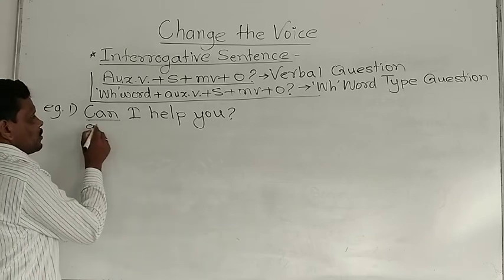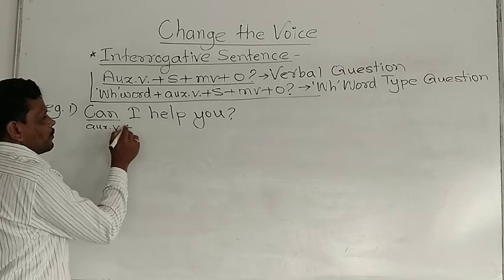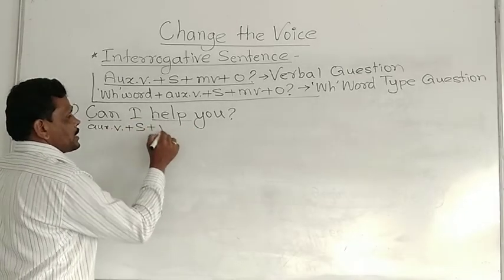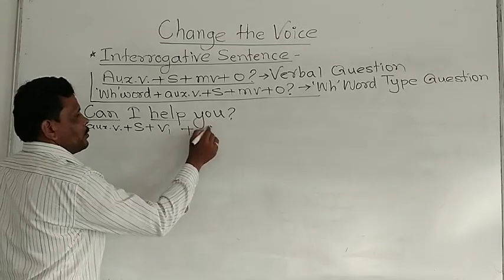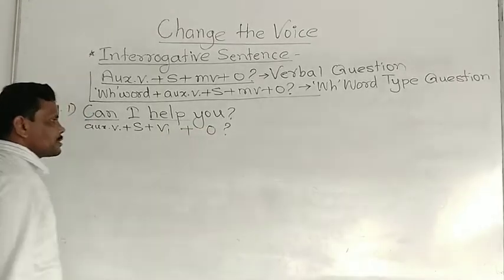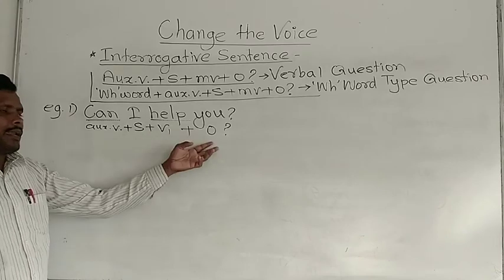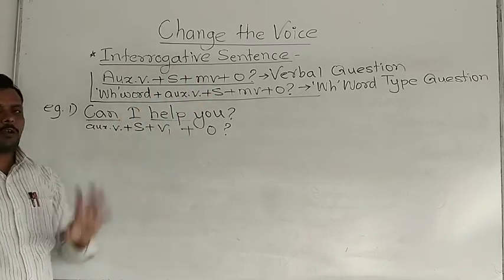This is auxiliary verb, then I is a subject, help is a V1 and you is an object, and last question mark is given. There is beginning with auxiliary verb and end with question mark, so this is verbal question.